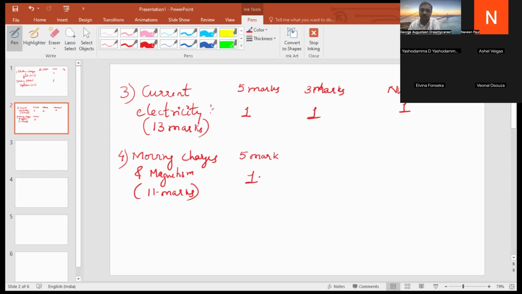You can give 10 stars if you want. This particular question is there in one of the question papers, in all the question papers. So, expected question for 5 marks. For 3 marks they might ask one question from this chapter. And for 2 marks, they may ask one numerical.